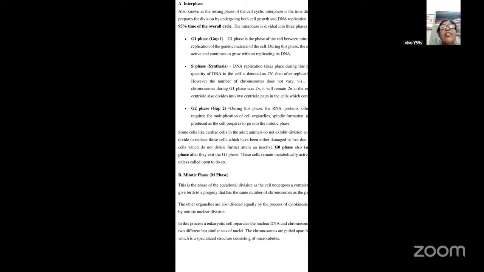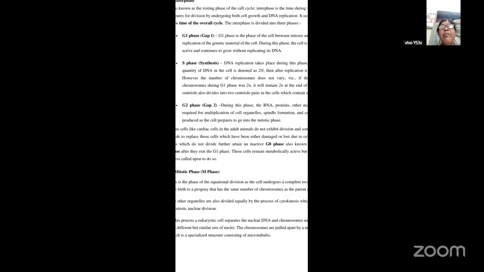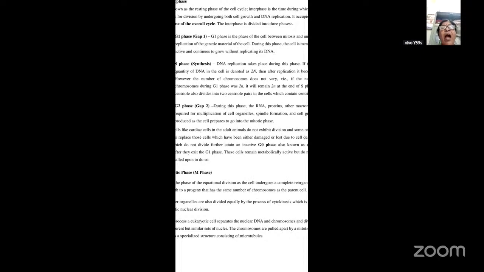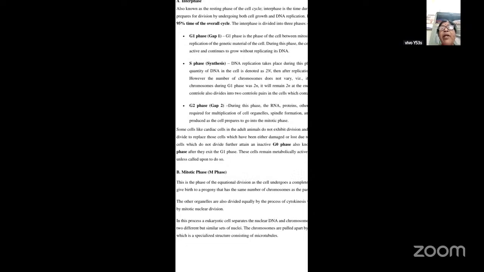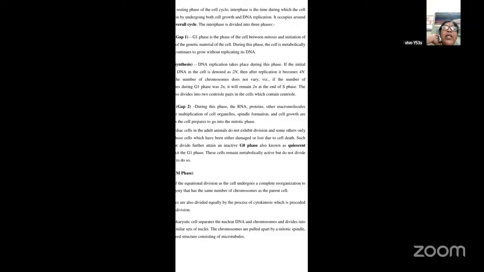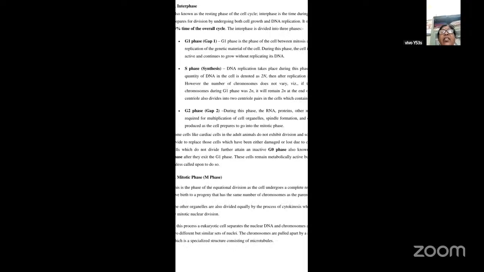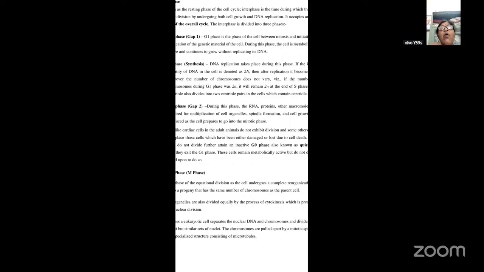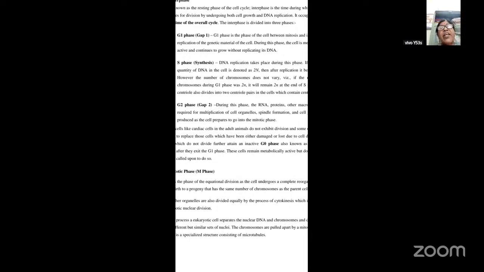Now, the second phase is the S phase, which is also called the synthesis phase or the synthetic phase. During this period, DNA replication will take place. If the initial quantity of DNA in the cell is denoted as 2n, then after replication it becomes 4n. That means it will double. However, the number of chromosomes does not vary, because if the number of chromosomes during G1 phase was 2n, it will remain 2n at the end of S phase also. The centriole also divides into two centriole pairs in the cells which contain the centriole. So that is the S phase, the synthetic or synthesis phase.